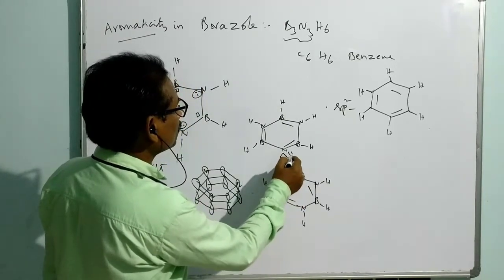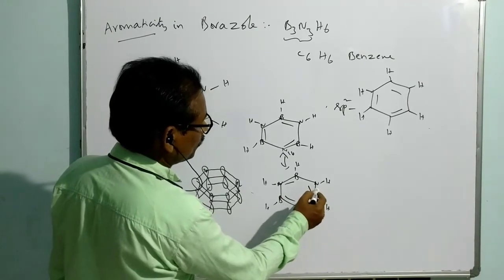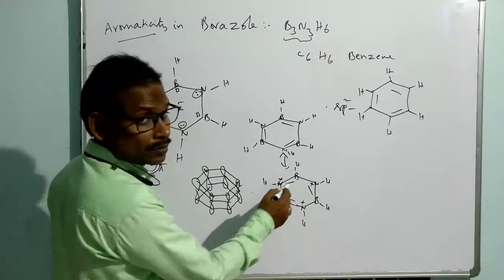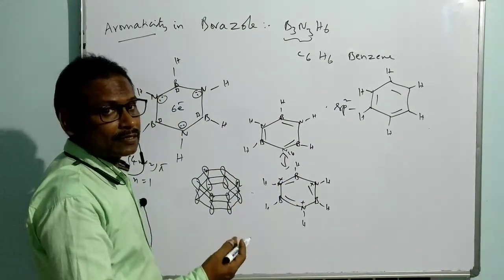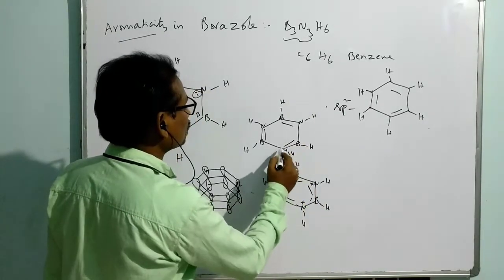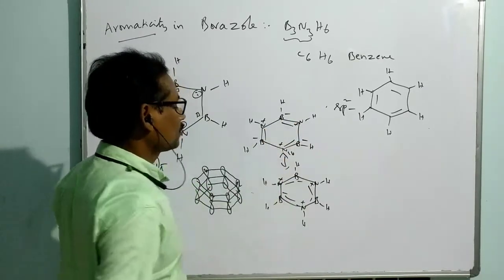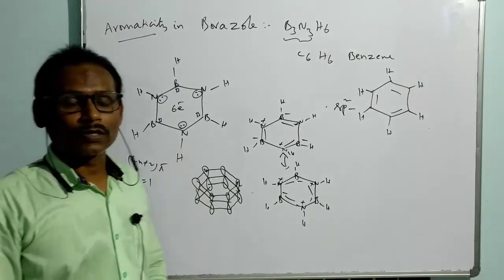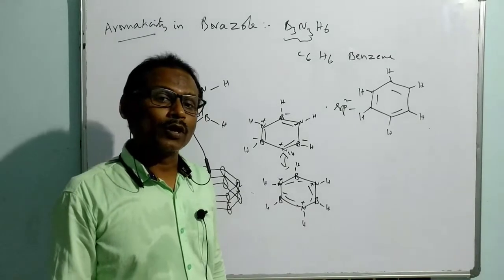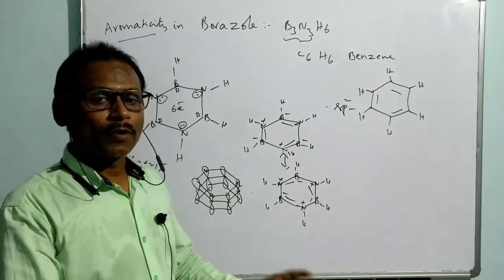Right now the valency of nitrogen is 4, that's why you get a positive charge. You can put a positive charge here. And boron has exceeded its valency; the normal valency is 3, that's why you can put a negative charge here. So anyway, there is a conjugation of 6 electrons with reference to 6 p orbitals present at boron and nitrogen, which appear alternatively like carbon atoms arranged in benzene.